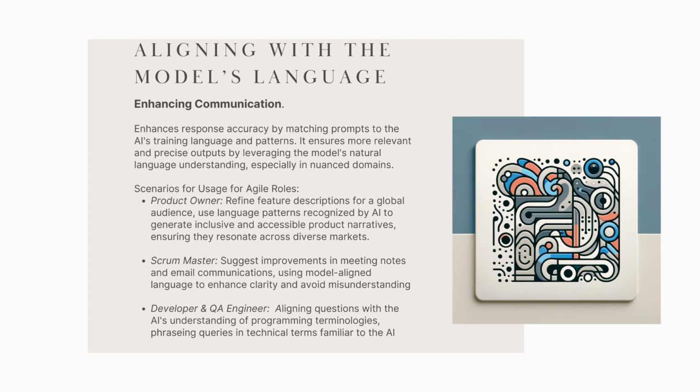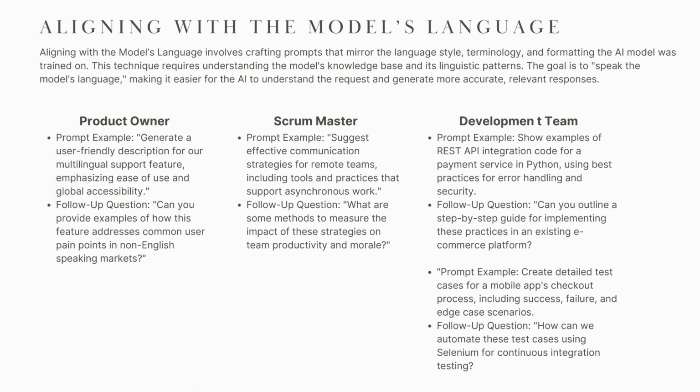Another key technique is aligning with the model's language. This is about meeting the AI on its own ground. LLMs are trained on vast amounts of text, and they've learned patterns, terminology, and styles. By crafting prompts that use clear, precise language, especially technical terms the model is familiar with, you can significantly improve the accuracy of its responses. For a developer, this means using the exact names of programming concepts, libraries, or frameworks. You're essentially speaking the model's language to get the most relevant and expert answer.